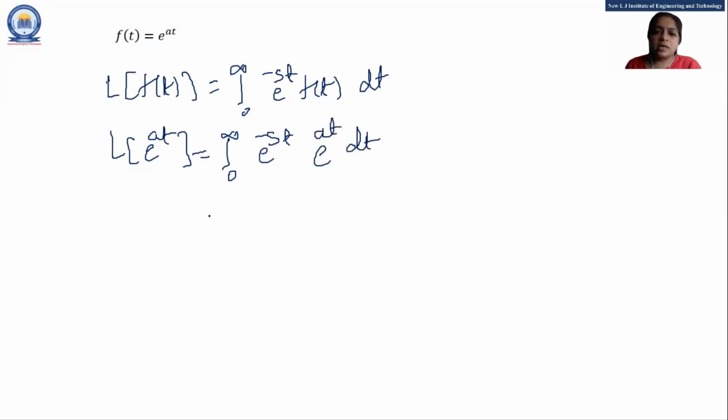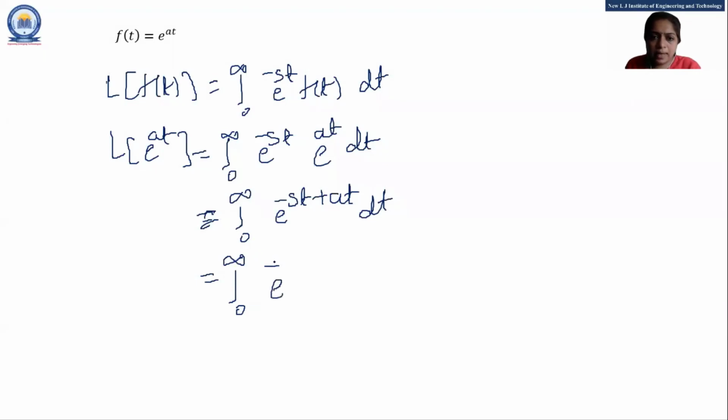So base is same. So if I add both the powers, 0 to infinity e raised to minus st plus at into dt. If I take minus t common, then integration 0 to infinity e raised to minus s minus a into t into dt.